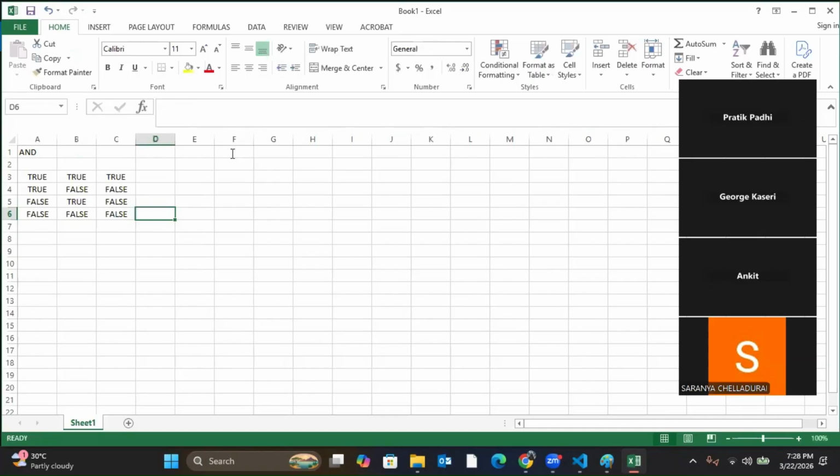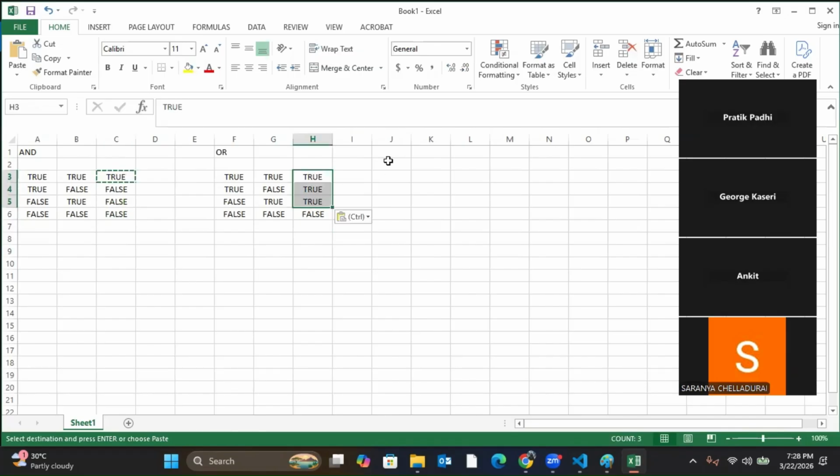Then we have the OR operator. For OR operator, only false and false is false, the rest are true. Then the not operator.